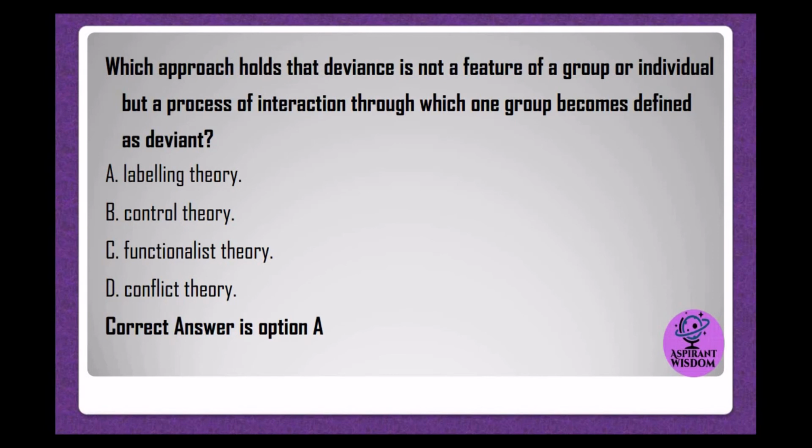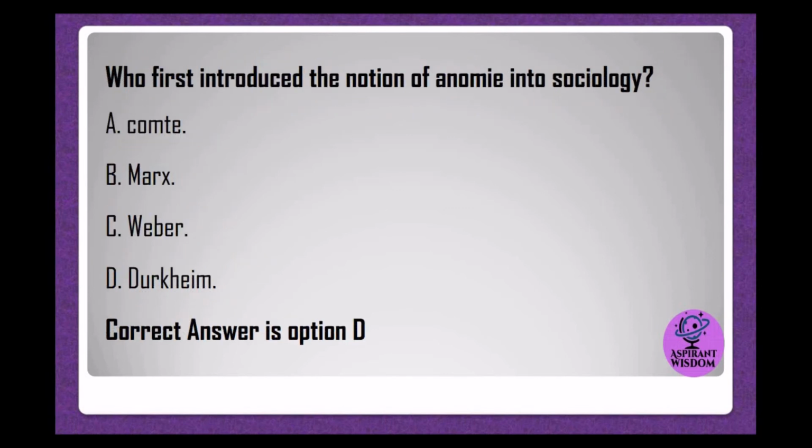Which approach holds that deviance is not a feature of a group or individual but a process of interaction through which one group becomes defined as deviant? A. Labeling theory. B. Control theory. C. Functionalist theory. D. Conflict theory. Correct answer is option A. Who first introduced the notion of anomie into sociology? A. Comte. B. Marx. C. Weber. D. Durkheim. Correct answer is option D.